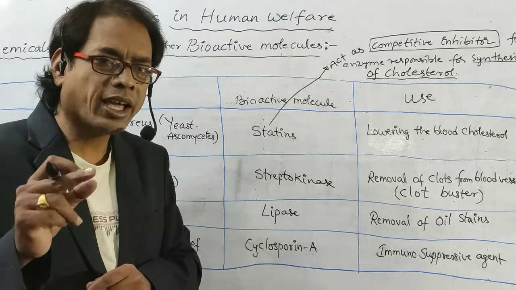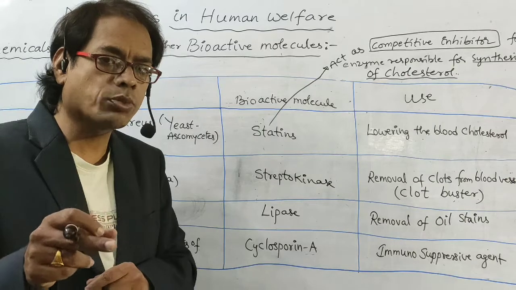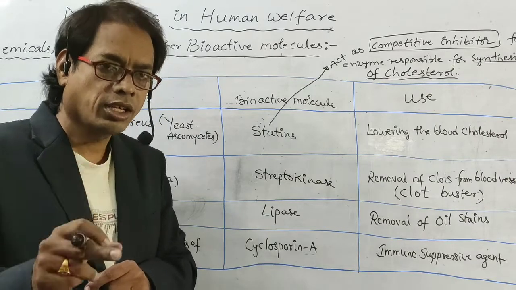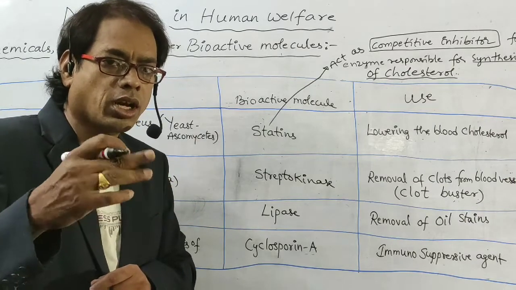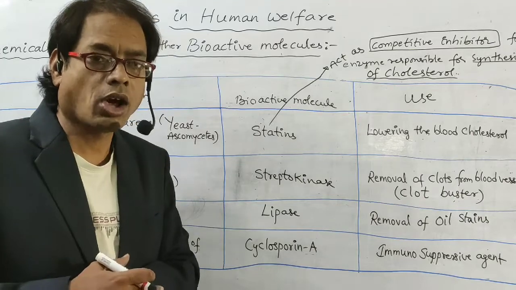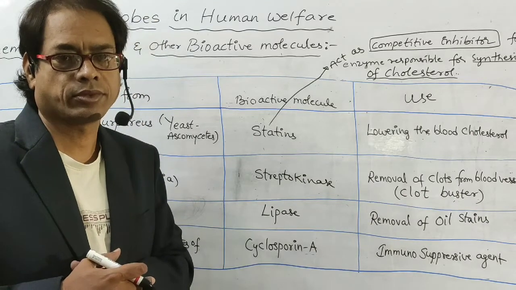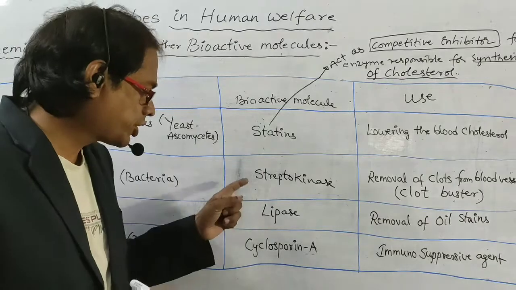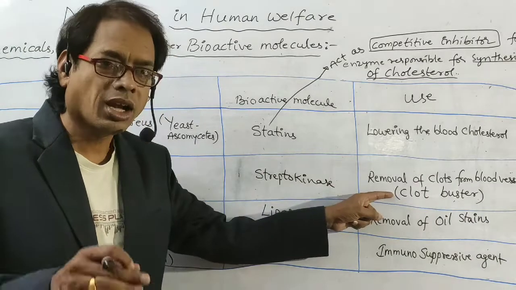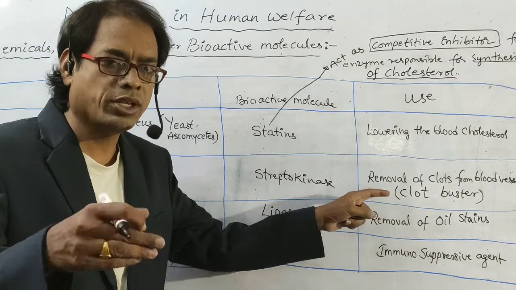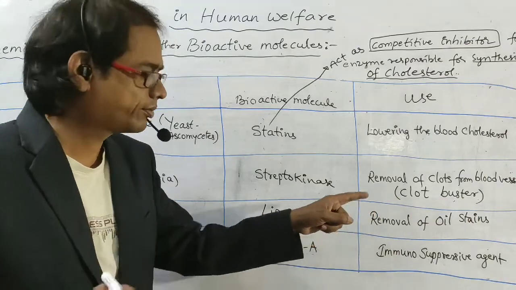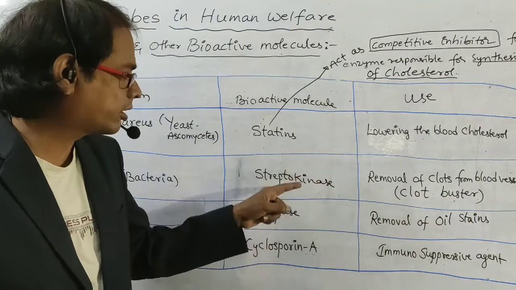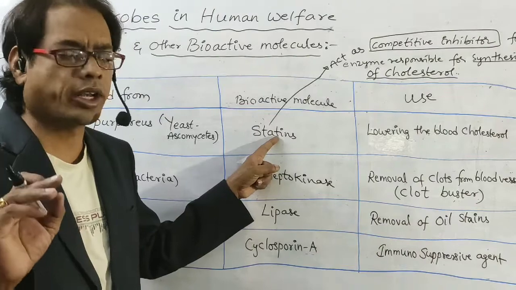If streptokinase, modified by genetic engineering, is used, blood clots are removed in heart attack patients. That's why streptokinase is also called a clot buster. That means removal of blood clots. This is very, very important. Statins are also very, very important.